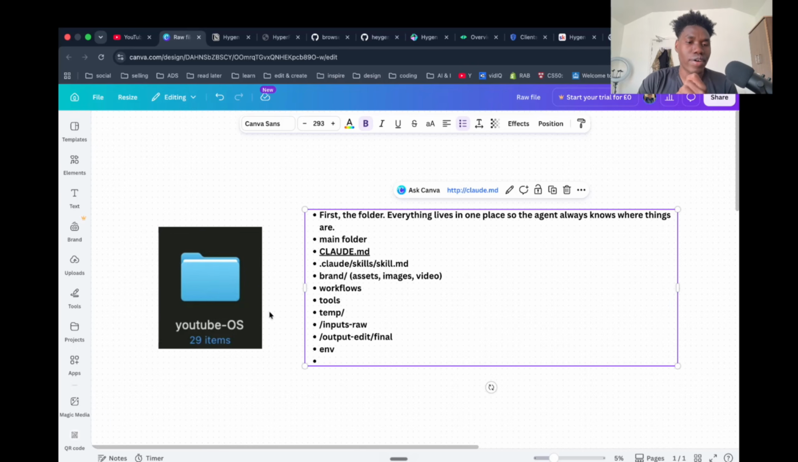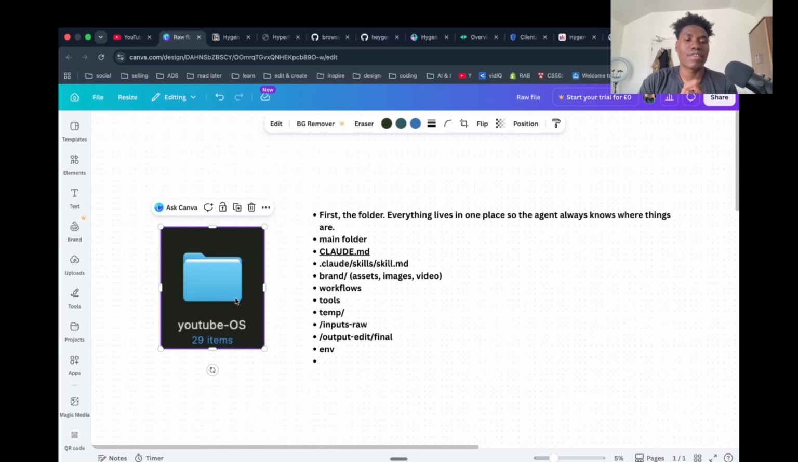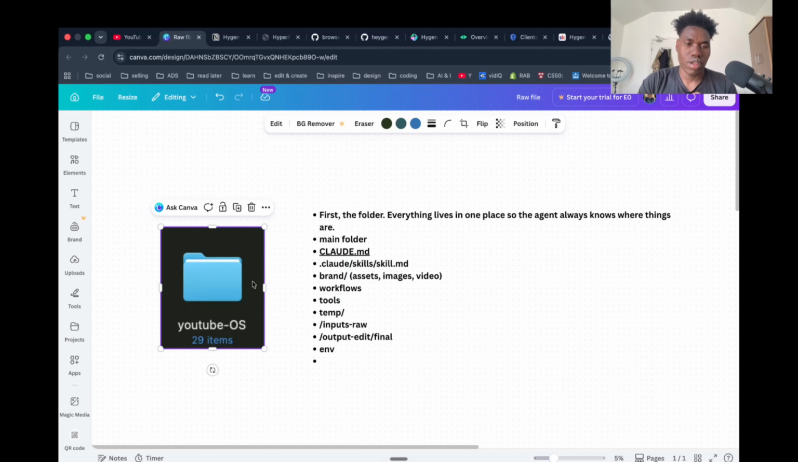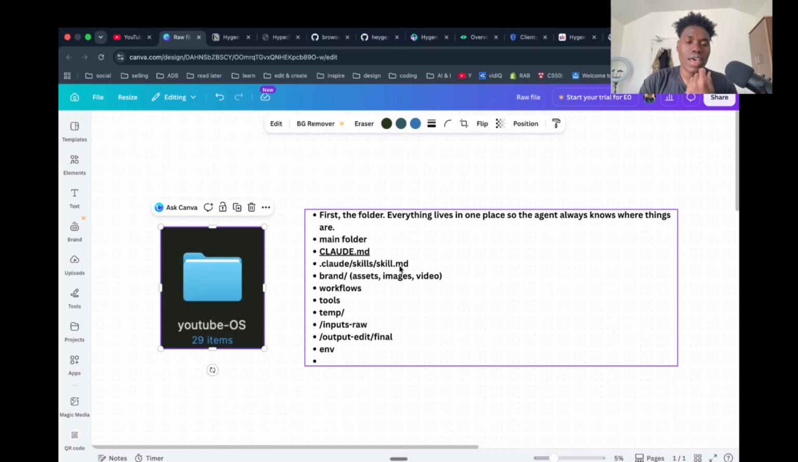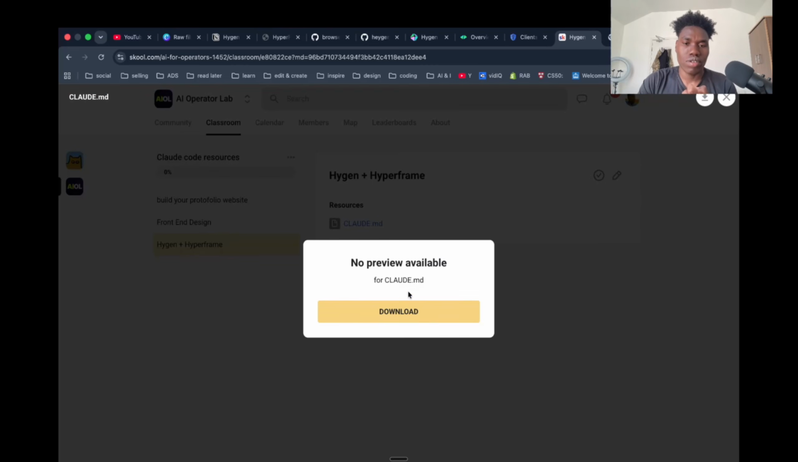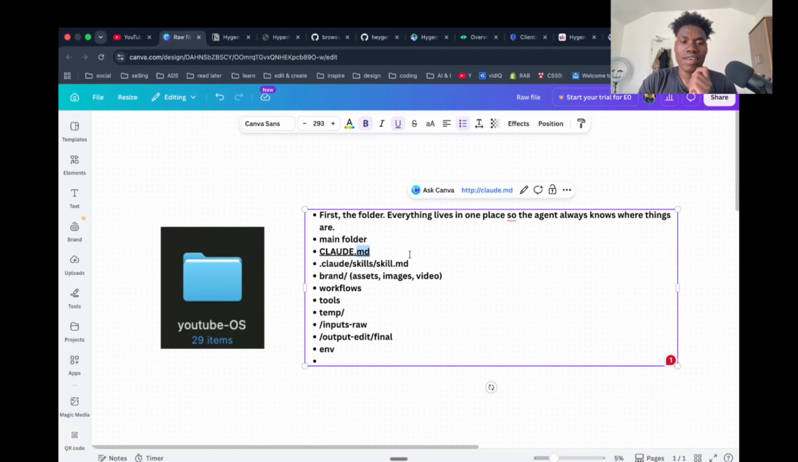So in order to create that workflow, we need to create a project folder inside our machine. In your laptop or in your PC, you need to create a folder. The folder might look something like this. You have your main folder name, you have the Claude.md file. This is the most important thing. You don't need to create all these folders. You only need to have this Claude.md file and open this folder in Claude and ask it to create you a YouTube OS. In order to get this Claude.md file, you need to come to this school community, look at this HeyGen plus HyperFrame, download this Claude.md file into your machine, and then add that Claude.md into your folder and open that folder with Claude.